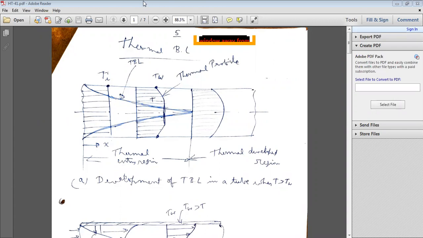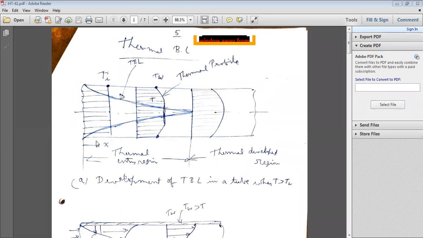So today in this class we will discuss how the thermal boundary layer is formed, what the thermal boundary layer is, what the temperature distribution is, how to find the temperature distribution equation, and how to find the heat transfer coefficient for two conditions. One condition is constant heat flux and the second condition is constant wall temperature. Okay? So, thermal boundary layer.